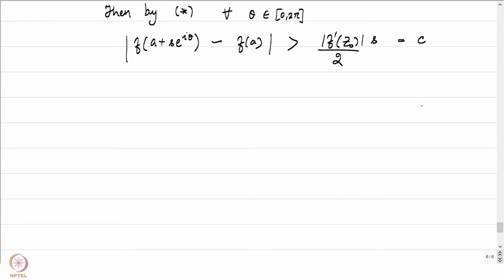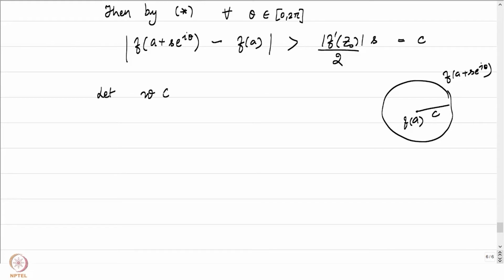So if you have f of a here, and suppose this is the disk of radius C around f of a, then f of a plus s e to the power i theta will be outside this disk of radius C. So in particular, let us pick some point w in the disk D of f of a, C by 2. Let's take a disk of radius C by 2. Then any point inside this disk will be at a distance greater than C by 2 from any of the f of a plus s e to the power i theta, isn't it?